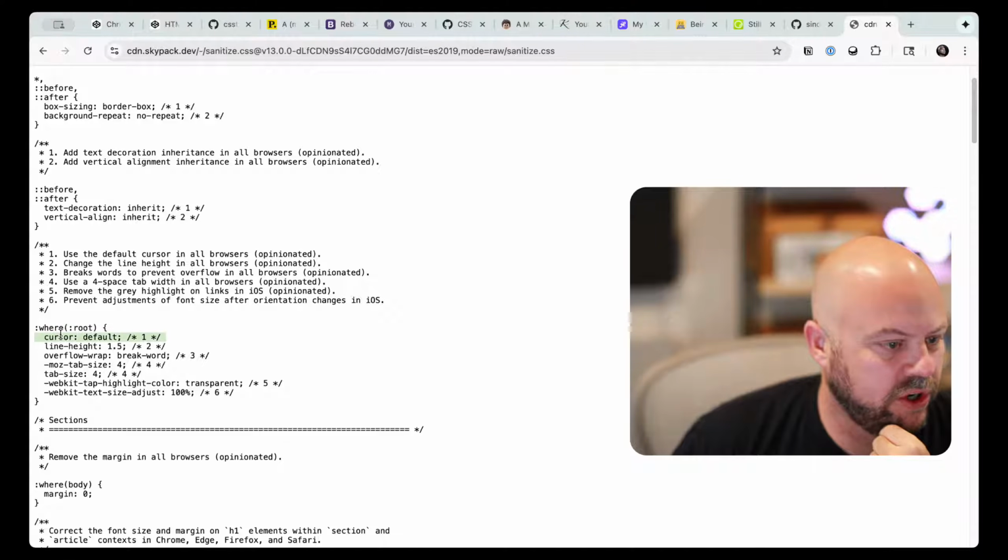Root cursor default: use the default cursor in all browsers. I don't know. That seems strange to me. Line height, we are already setting. Overflow wrap break word: breaks words to prevent overflow in all browsers.